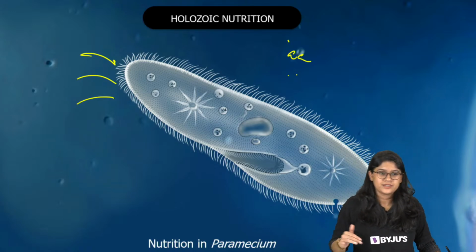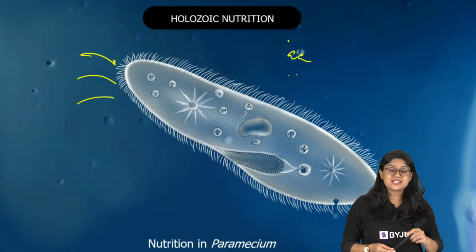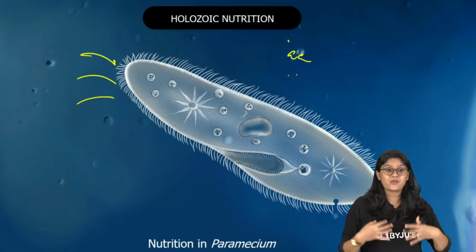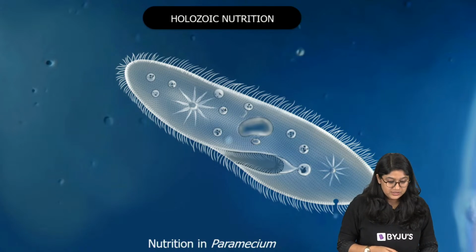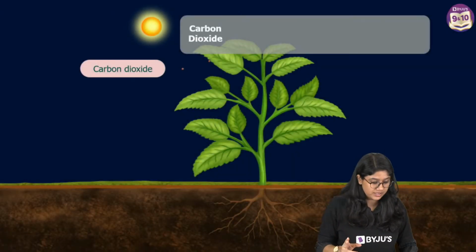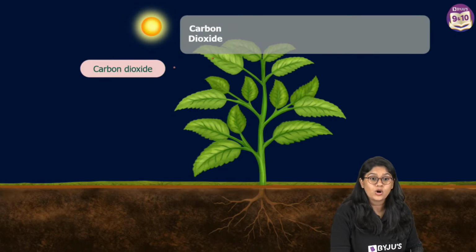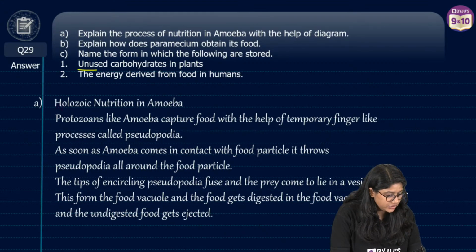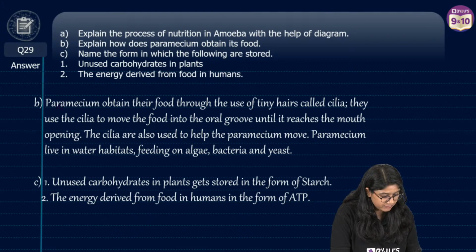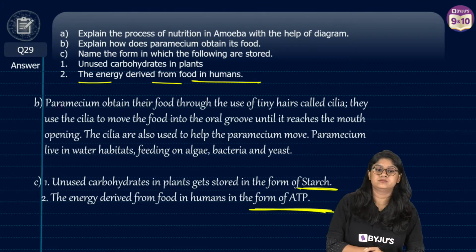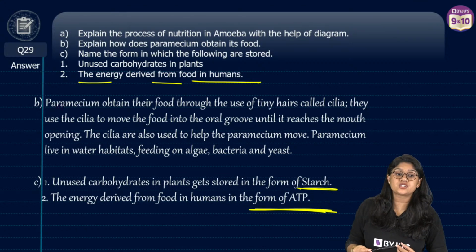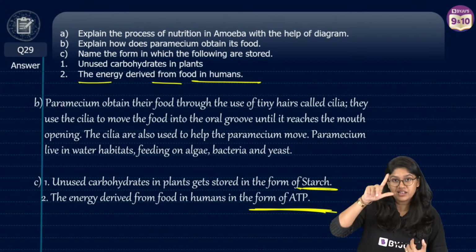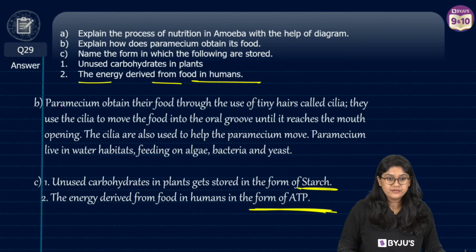Okay. Chaliye. Yuvraj, assimilation is nothing but the utilization of the food to provide energy. The last part of this question, everyone, was about the utilization part, right? So let's quickly see the last part of the question. Unused carbohydrate in plants is stored in the form of starch. And the energy derived from the food in humans is called ATP. I will explain the parts of the excretory system, the nephrons, in 1 minute. Okay.